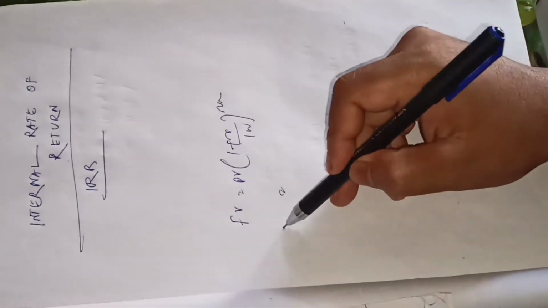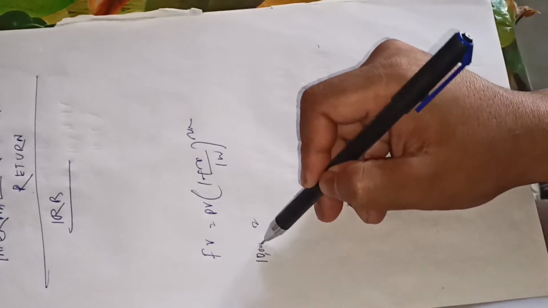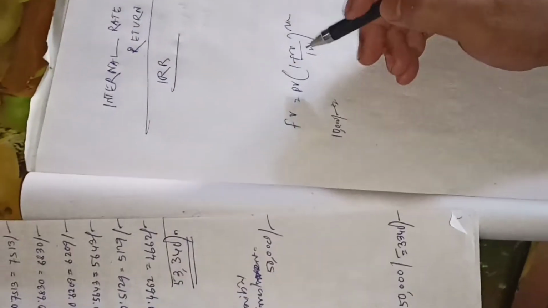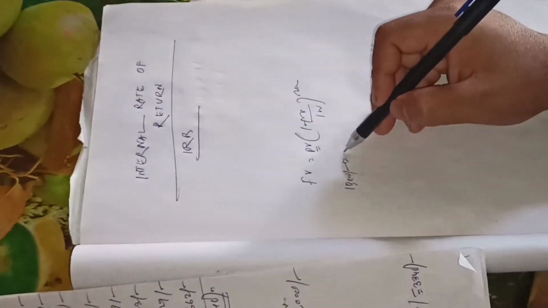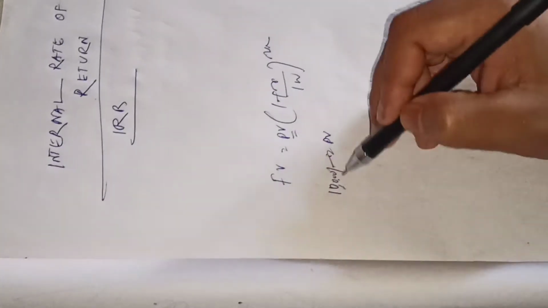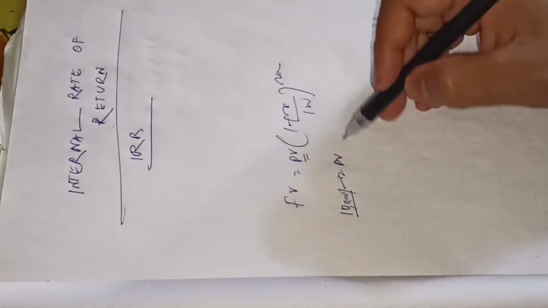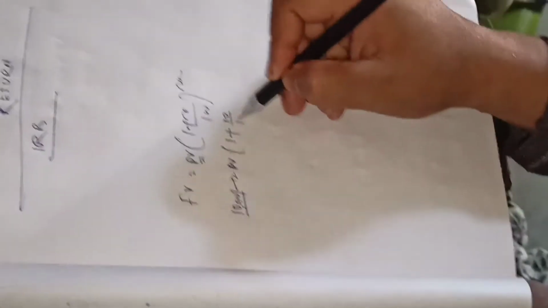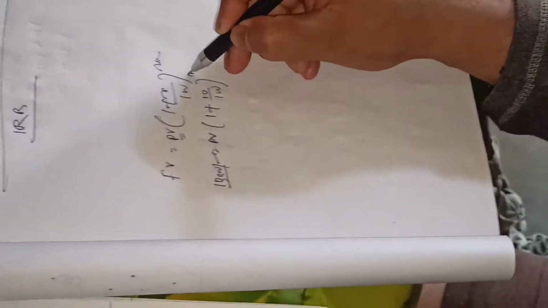If the future value is 10,000, the money we will get after 1 year, and we need to find the present worth of it, then it will be 1 plus the interest factor, 10 by 100, to the power n. Here n is 1 because this is for the first year.